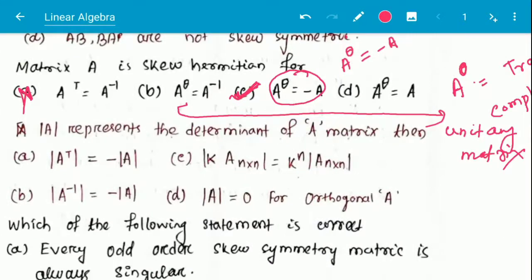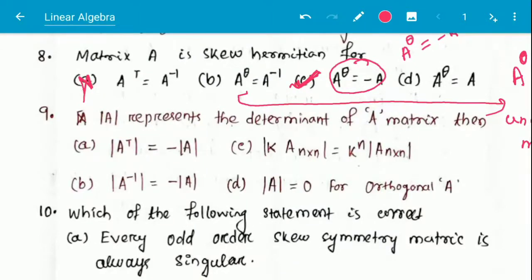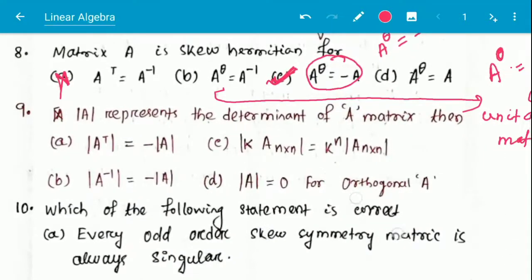Option C: K into A whole mod is equal to K to the power N A mod. Option D: A mod is equal to 0 for orthogonal A. So here the correct answer is K into A whole mod is equal to K to the power N A whole mod.